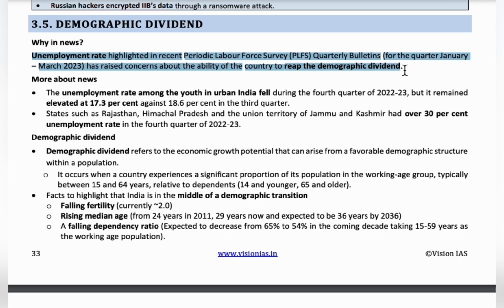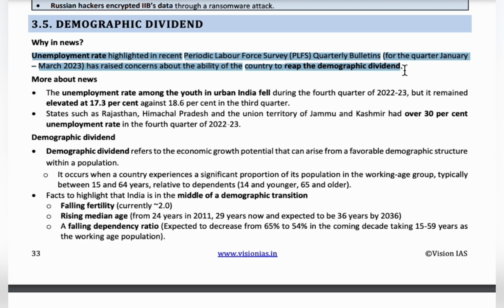As per the report, the unemployment rate in India during September to December of 2022 was 17.3%, and during May to August of 2022, the unemployment rate was 18.6%. So it got reduced only by a fraction, and it is still high at 17.3%.